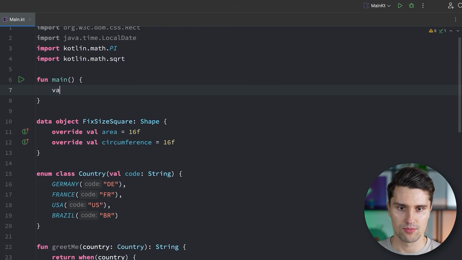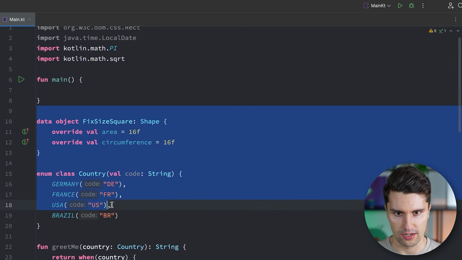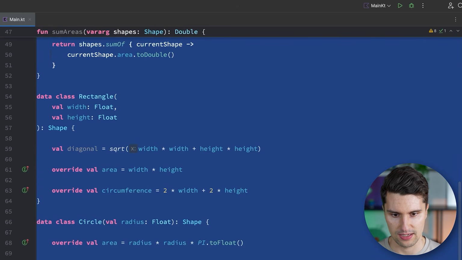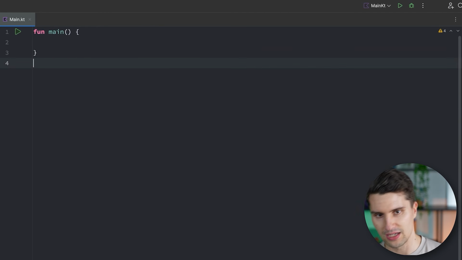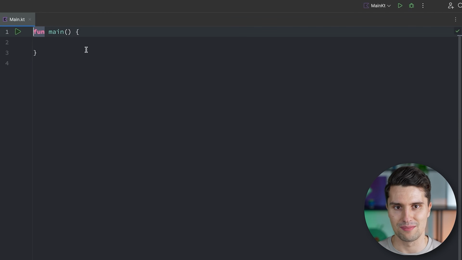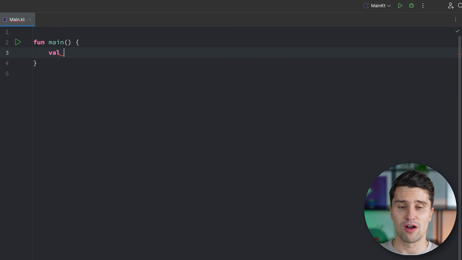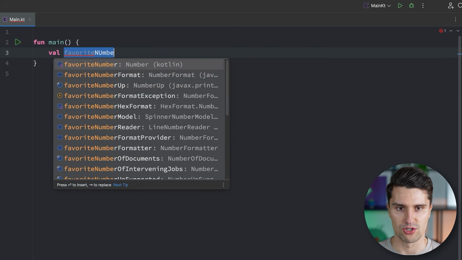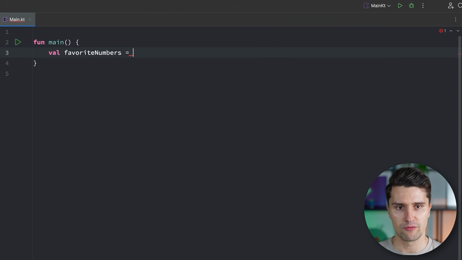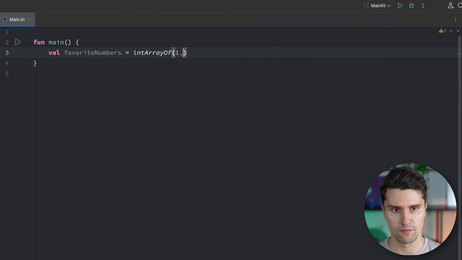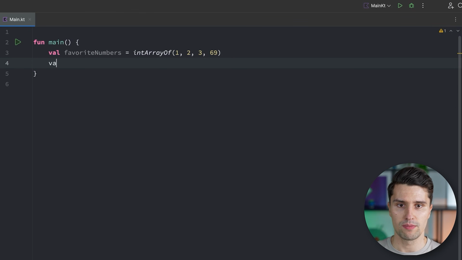So let's actually get rid of all that to not confuse you with this class stuff, like this. So we have a good old plain empty main function, and we have our favorite numbers array, for example. That's an integer array of the same numbers as before, like this. And we maybe have our hello world string. I don't know. We just define this here so I can showcase what I mean.